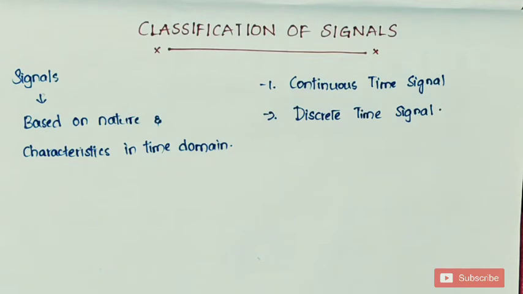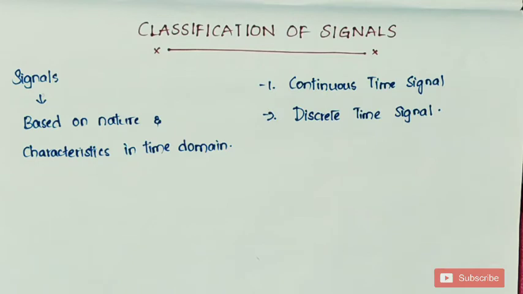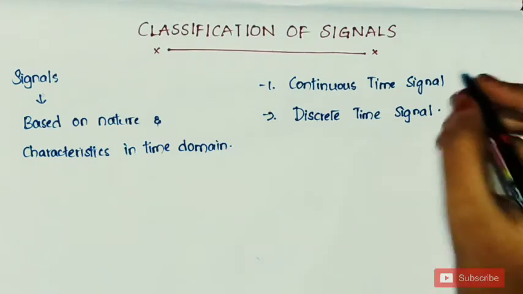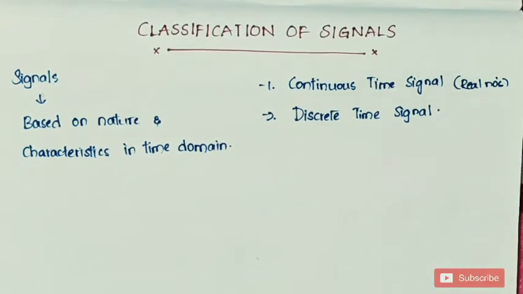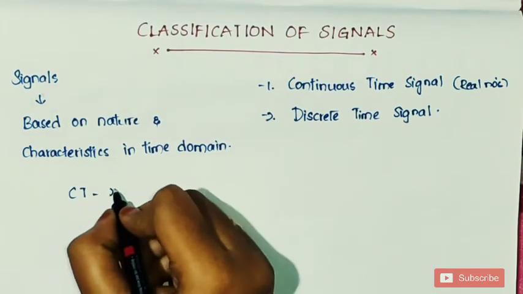This continuous time signal takes on real or complex values as a function of an independent variable which ranges over only real numbers. Whereas in discrete time signal they range over integers. So in continuous time signal the independent variable ranges over real numbers and it is denoted by x of t.